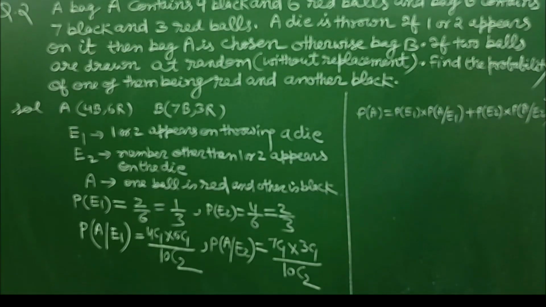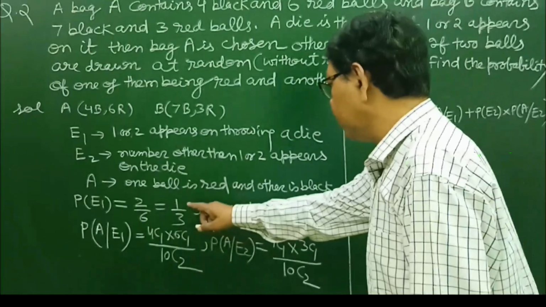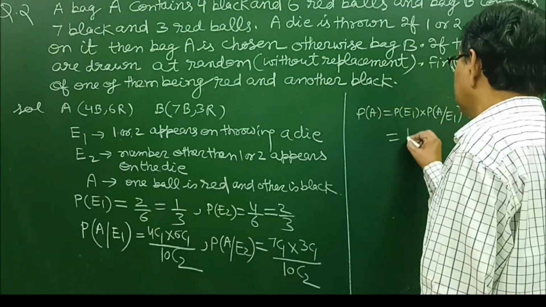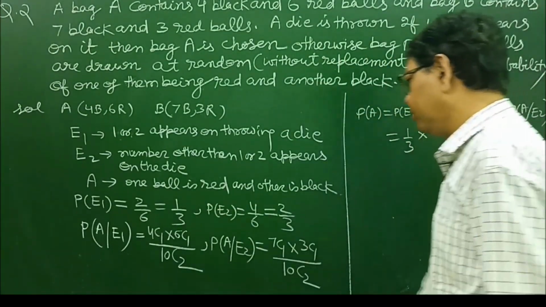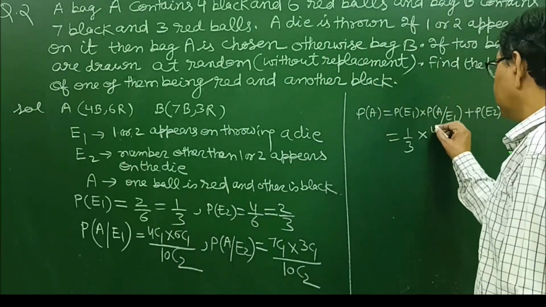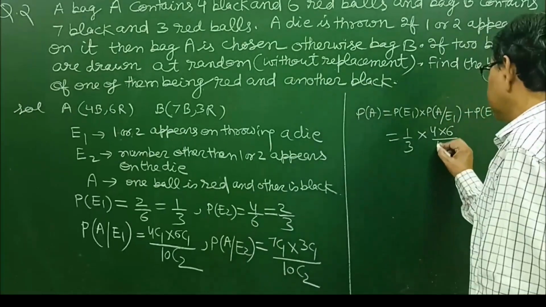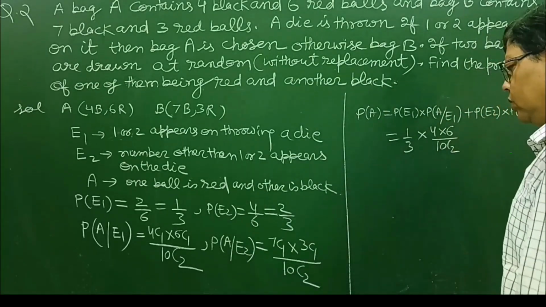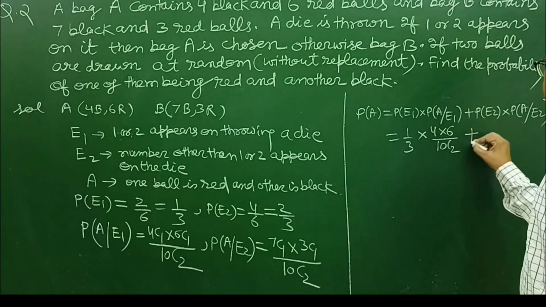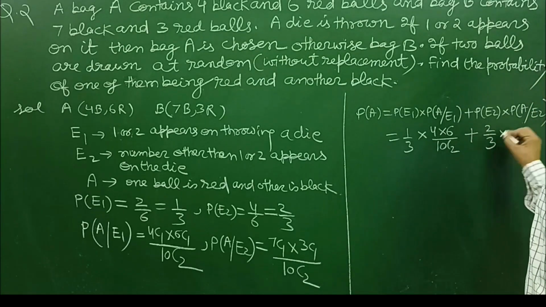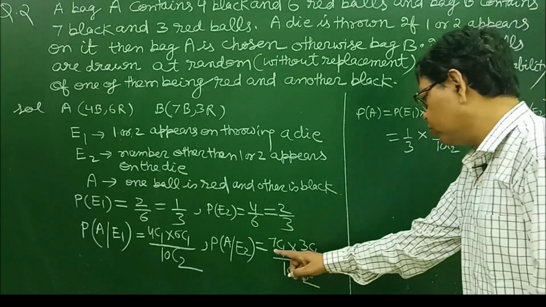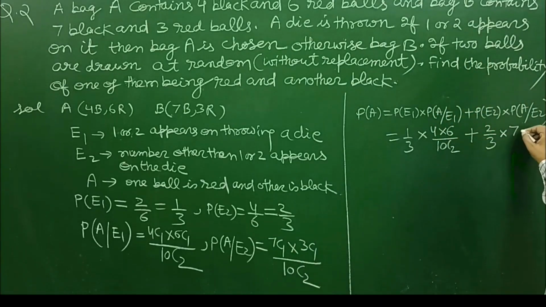Now putting the values in this formula, probability of E1 is 1 upon 3 and probability of A given E1 is 4 into 6 upon 10C2, plus 2 upon 3 into probability of A given E2, which is 7 into 3 upon 10C2.